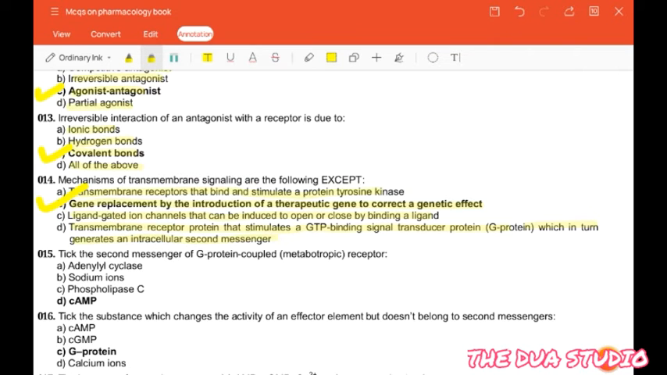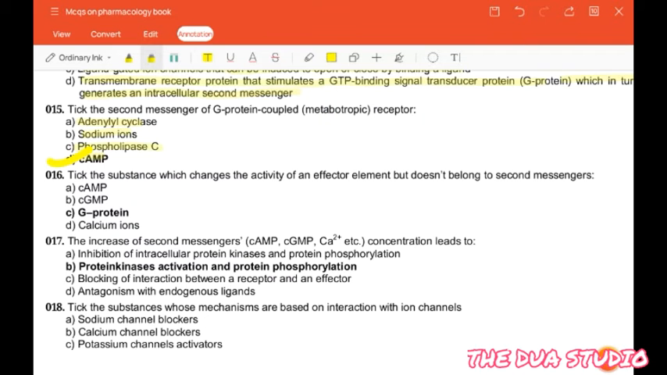The next question is: take the second messenger of G protein coupled receptor. Adenylyl cyclase, sodium ions, phospholipase C or cAMP. So the correct answer is cAMP. The next question is: pick the substance which changes the activity of an effector element but does not belong to second messengers. Cyclic AMP, cyclic GMP, G protein or calcium ion. So the correct answer is G protein.